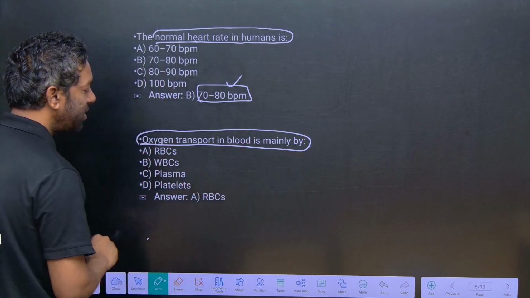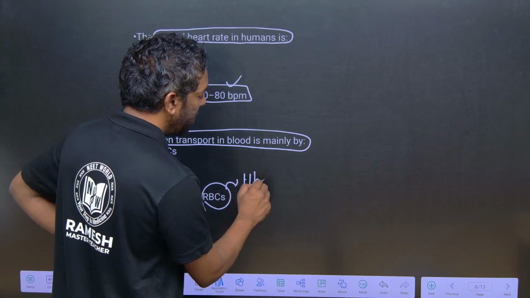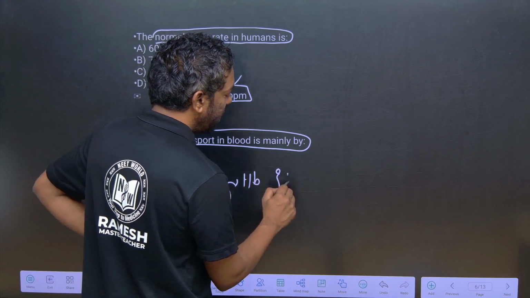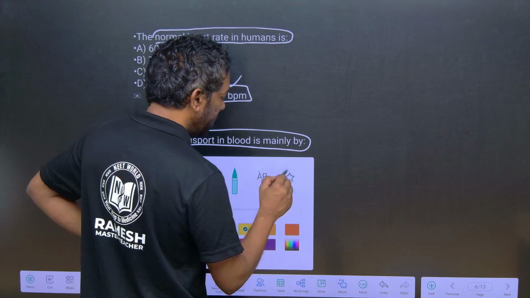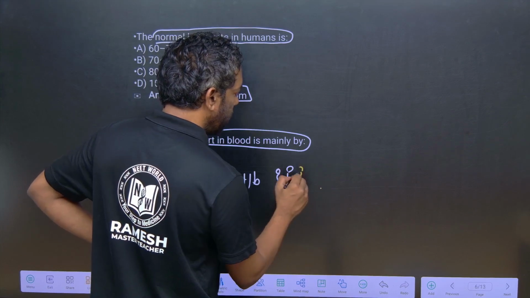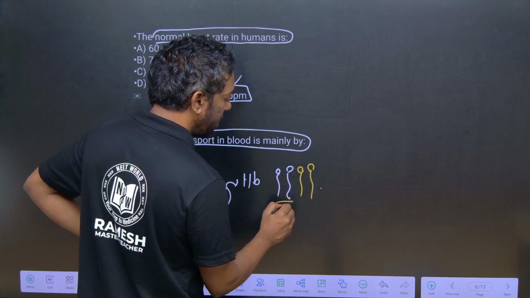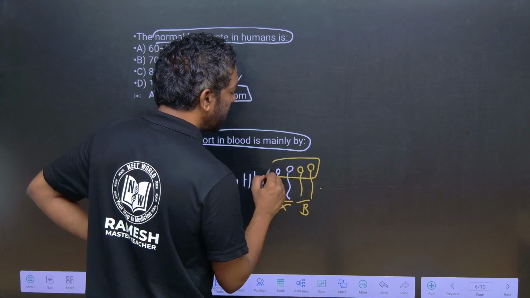Mainly oxygen is transported by the RBCs. RBCs have hemoglobin. Hemoglobin has 4 chains, alpha and beta chains. The oxygen is transported by the head part.